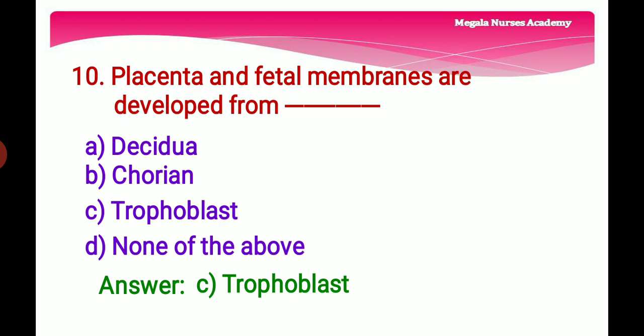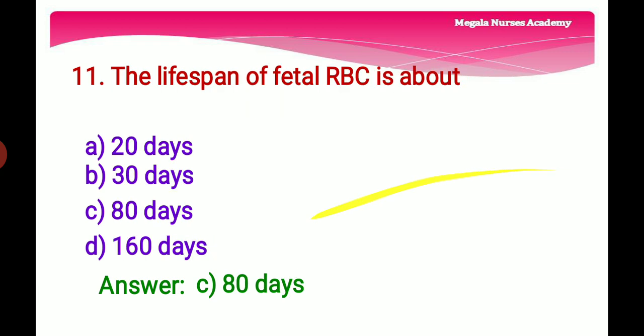So the right answer is option C, trophoblast. Placenta and fetal membranes are developed from option C, trophoblast. 11th question. The lifespan of fetal RBC is about. Option A, 20 days. Option B, 30 days. Option C, 80 days. Option D, 160 days. The right answer is option C, 80 days, because the lifespan of RBC of a fetus is 80 days only. The lifespan of fetal RBC is about option C, 80 days.